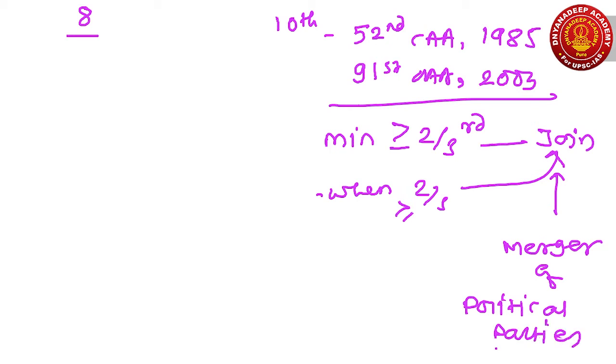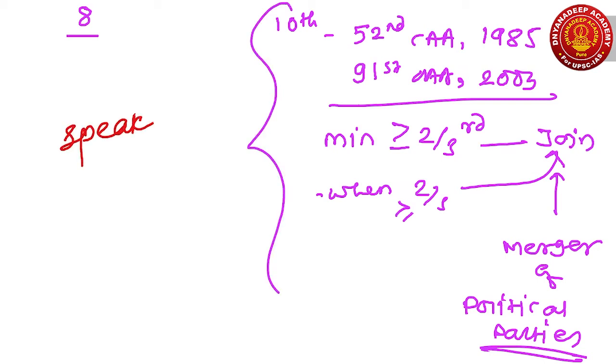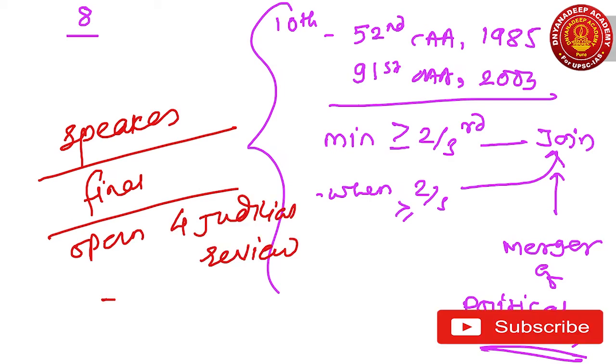Now here is one important thing we are expected to remember. The decision regarding the Anti-Defection Act is taken by the Speaker of the Lok Sabha. But what you should remember is that the decision of the Speaker is not final and it is open to judicial review, right?